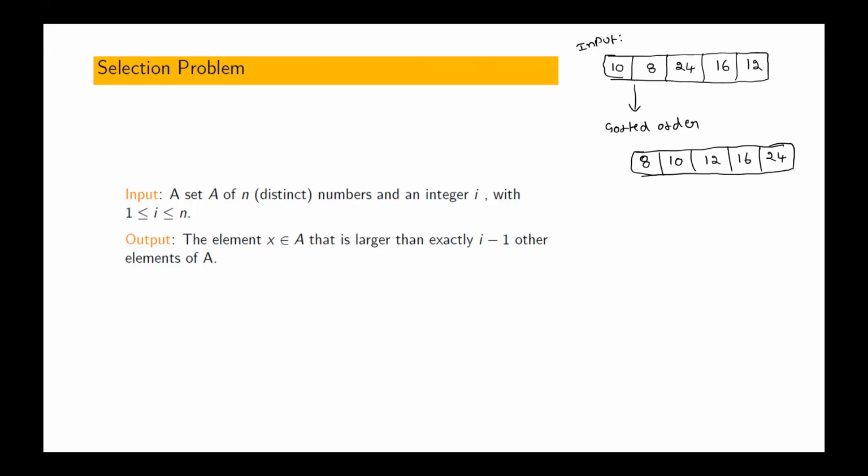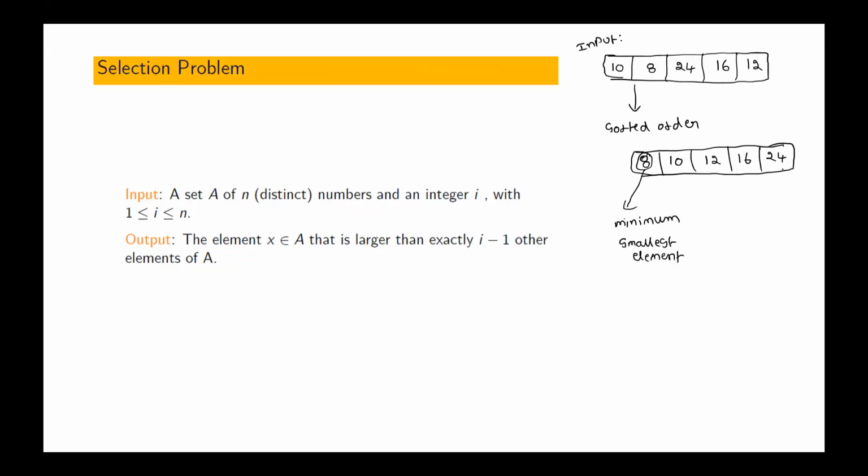This is the sorted order. Now, in this sorted order, what can you say about the first element? In the sorted order, the first element is the same as the minimum or smallest element of the given array.